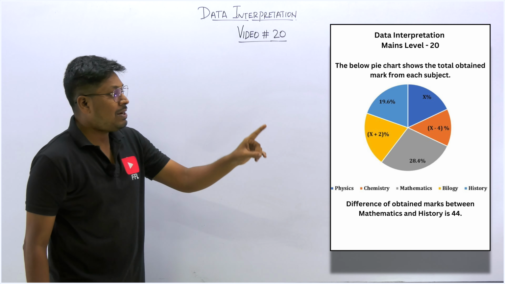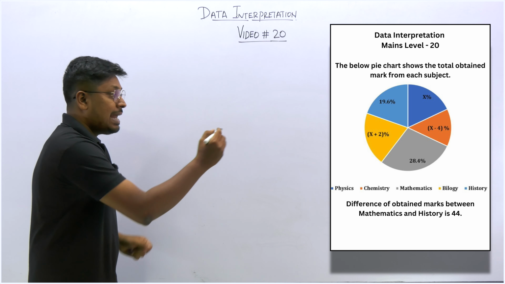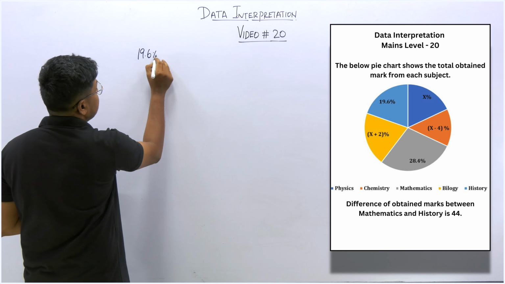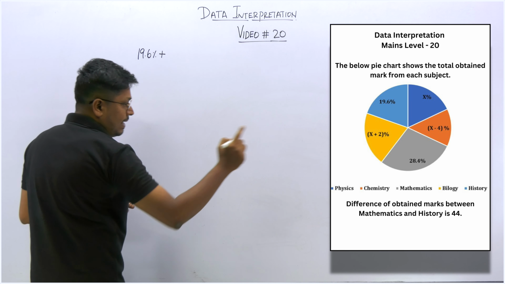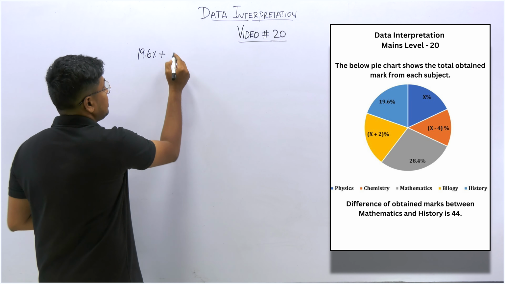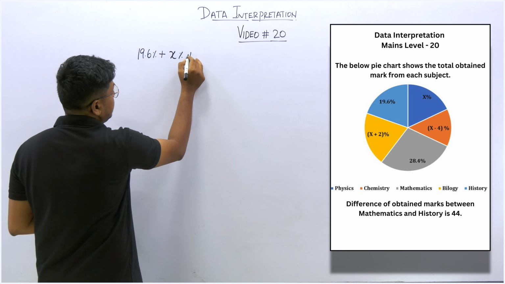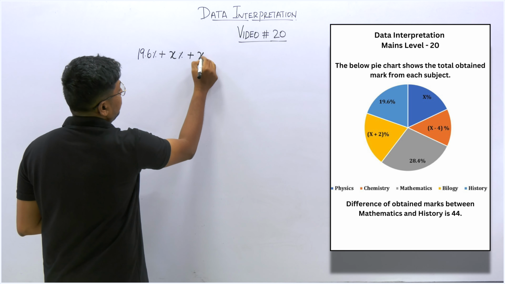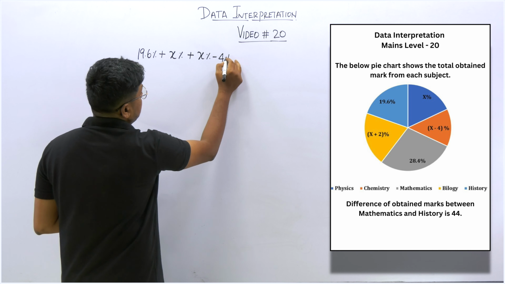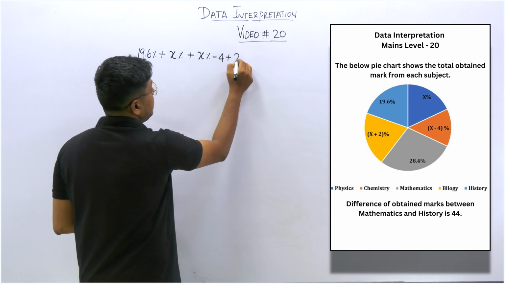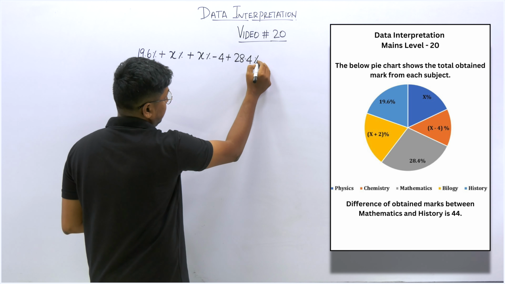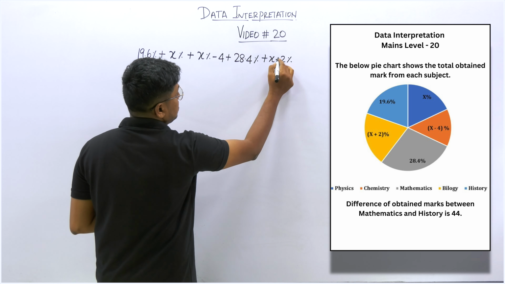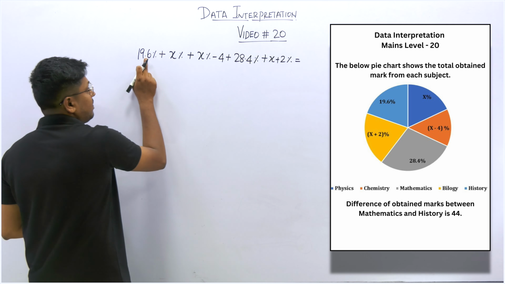So just see here, history is how much percentage? 19.6. So 19.6 percentage is history, right? So the second is how much? Physics. So physics is how much? X percentage. What about the third one? The third one is chemistry, which is x minus 4 percentage. What about the next one? 28.4 percentage. So the next will be x plus 2 percentage, is equal to